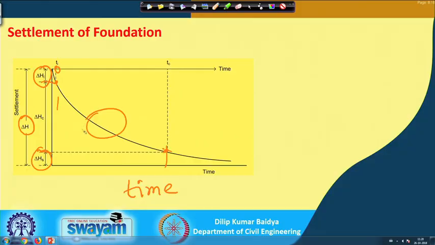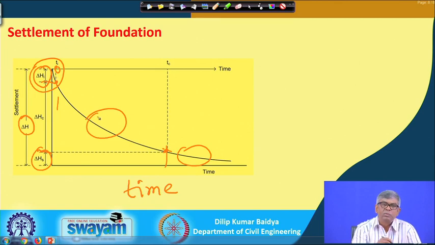We will discuss that, but here I wanted to point out that consolidation settlement is time dependent and immediate settlement is quick, meaning immediately after loading. Secondary compression is sometimes not that important; most of the time we do not compute it, we do these two. So we will try to learn these two aspects elaborately.